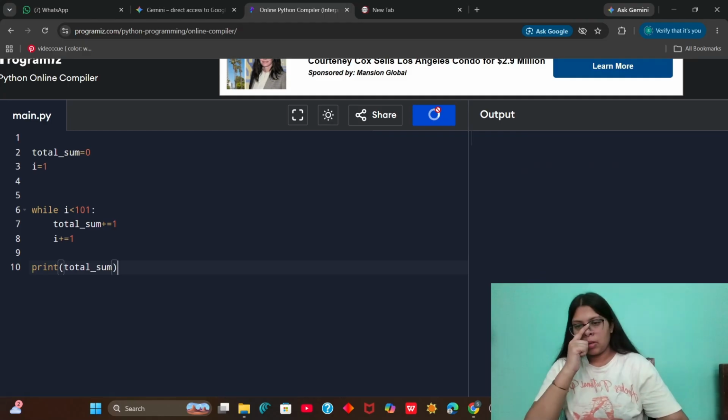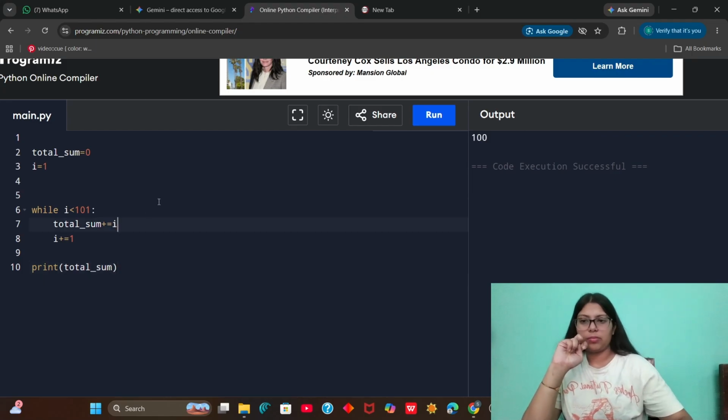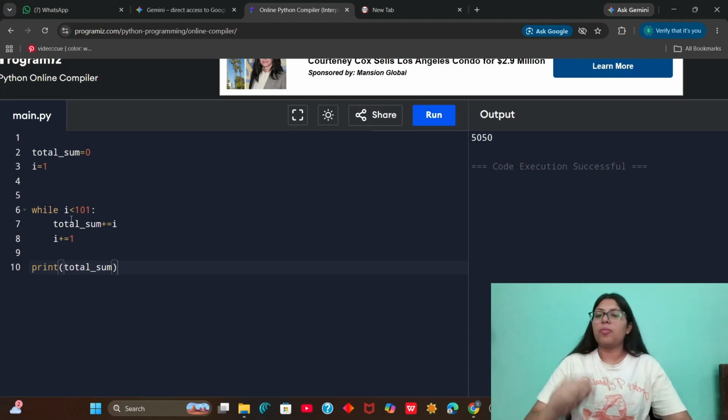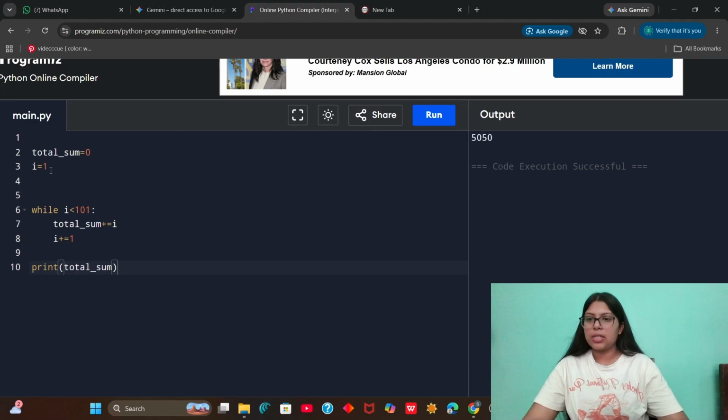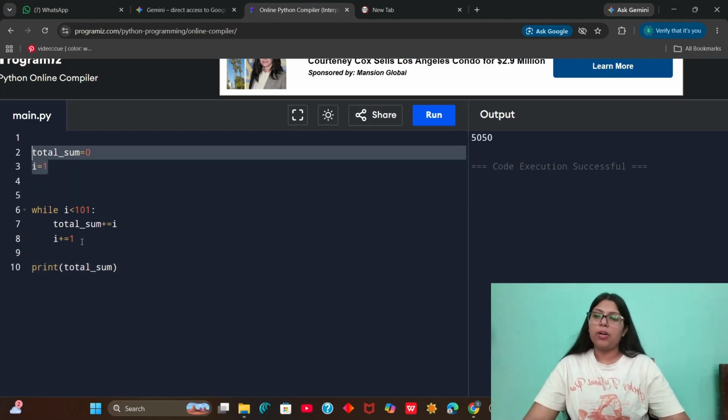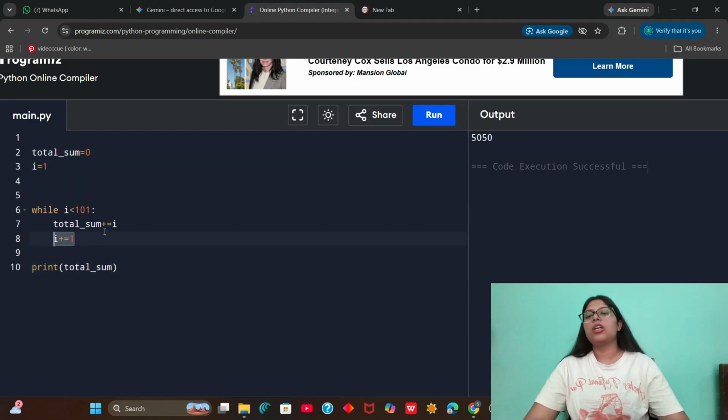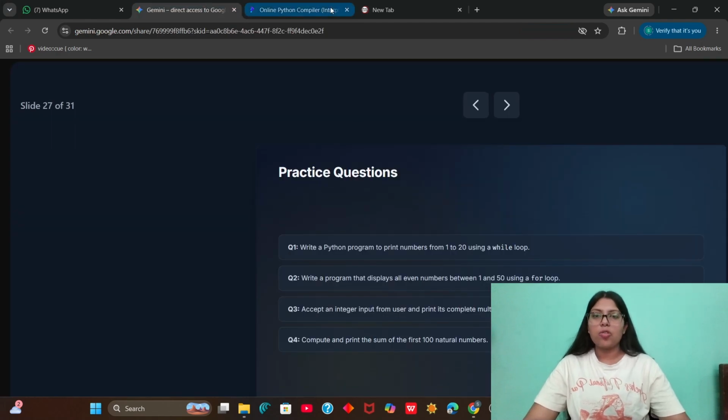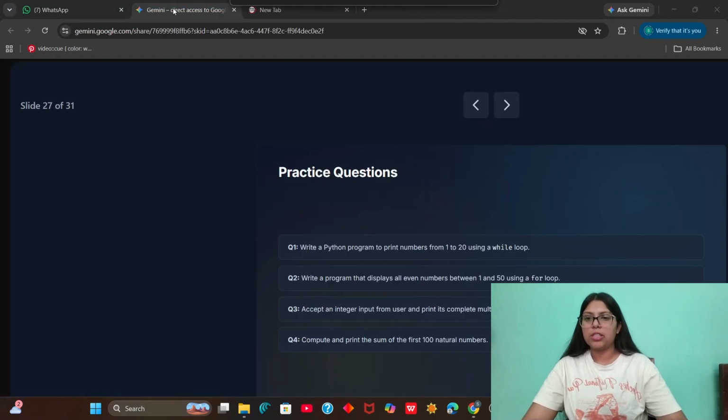What's happening here? Yeah. Now it is working properly. What we have done here is that we are starting from 1, we are incrementing each value, and for each value, we are adding it to the total sum variable, and then we are printing the variable. So this is how you can do it using the while loop instead of the for loop.